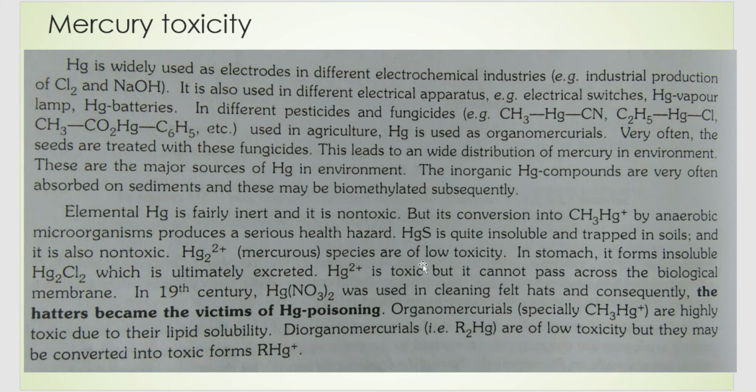And HgS is another form, mercuric sulfide. It is insoluble and it will remain trapped in the soil, and it is also non-toxic in nature. So mercury can exist in different forms. One is Hg, another is this most toxic form, then there is HgS, then there is Hg2 2+.